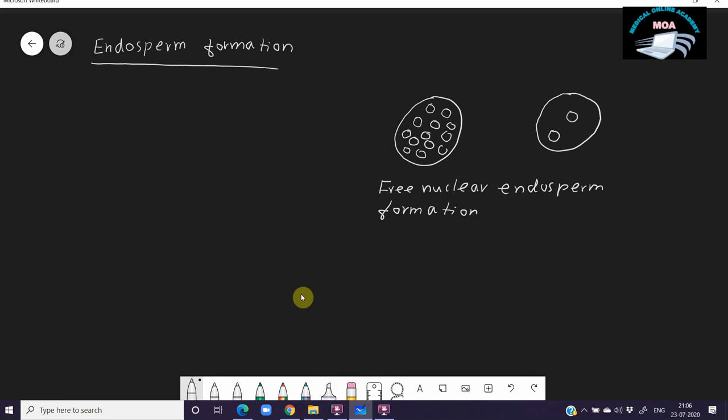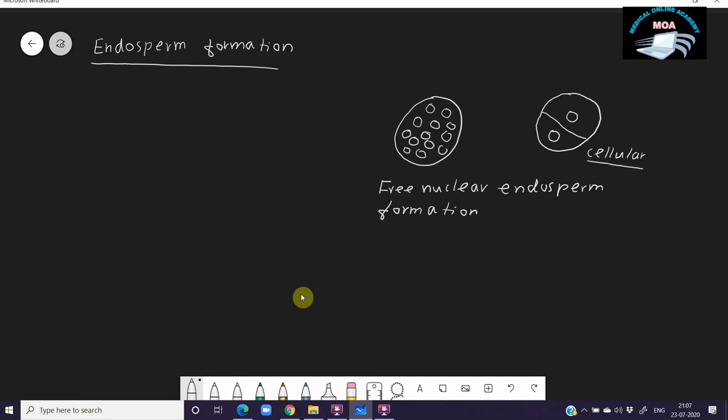Then the cell also divides, producing two cells. This process repeats a number of times. This nucleus divides and then the cell divides, each and every time. The nucleus divides and the cytoplasm also divides. So this process is known as the cellular endosperm formation, the cellular method.